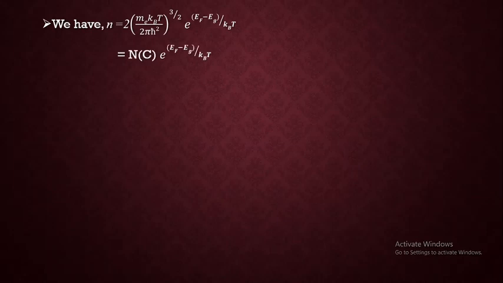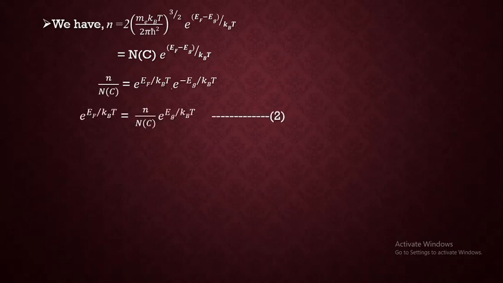And also we had concluded that the exponential term, which is depending on temperature, is dominant, and the other term T raised to 3 by 2 is just taken to be a constant within n of c, where n of c is 2 times (me kBT divided by 2 pi h cross square) whole raised to 3 by 2. And if we rearrange, we get the expression for exponential of Ef by kBT, which is equal to n divided by n of c into exponential of Eg by kBT.